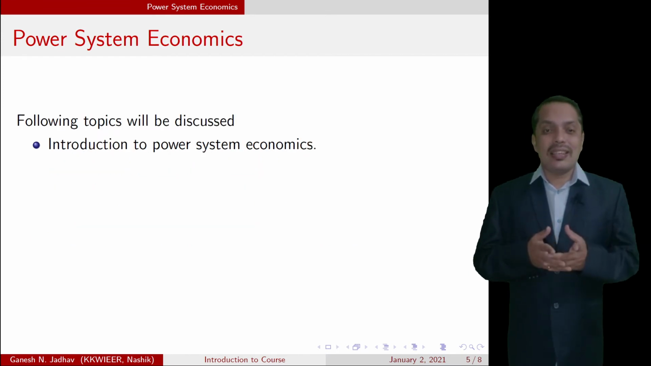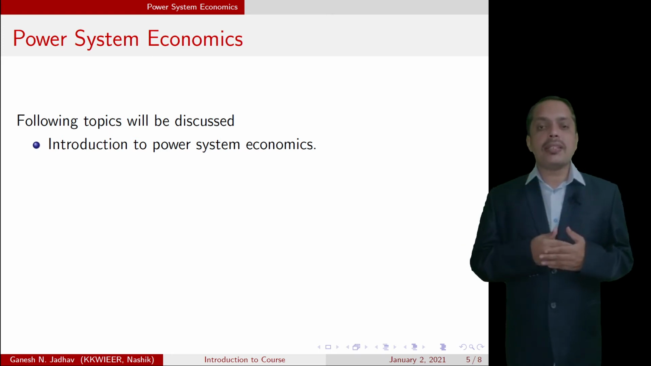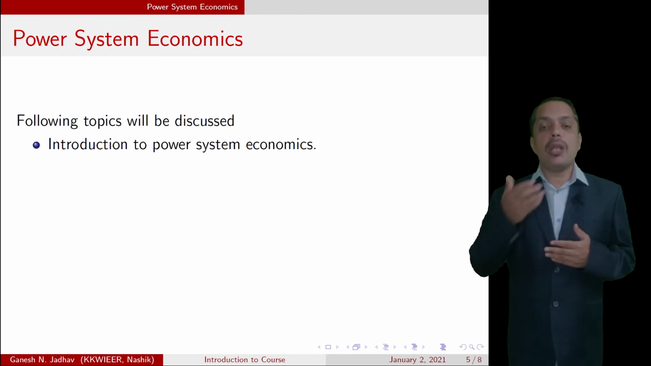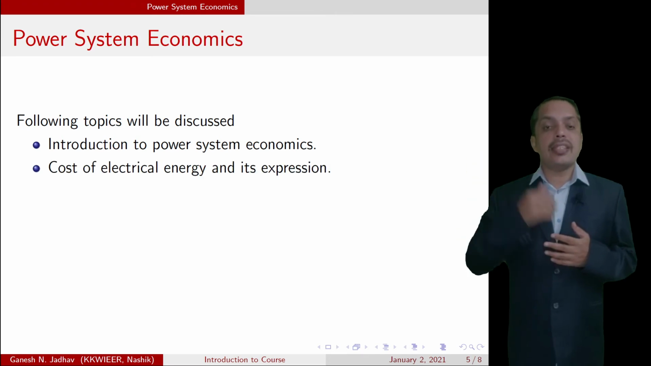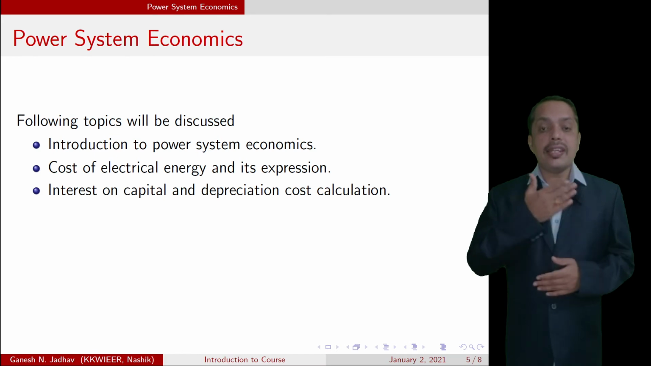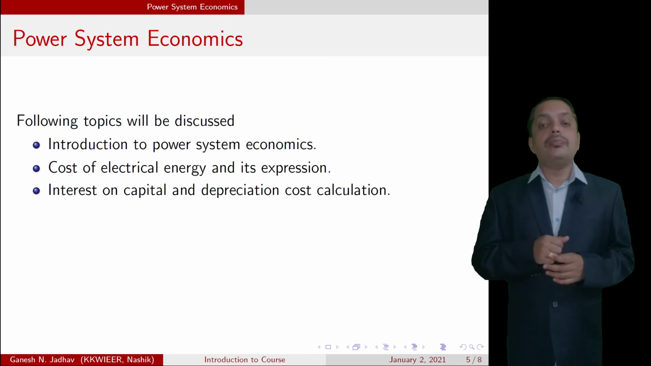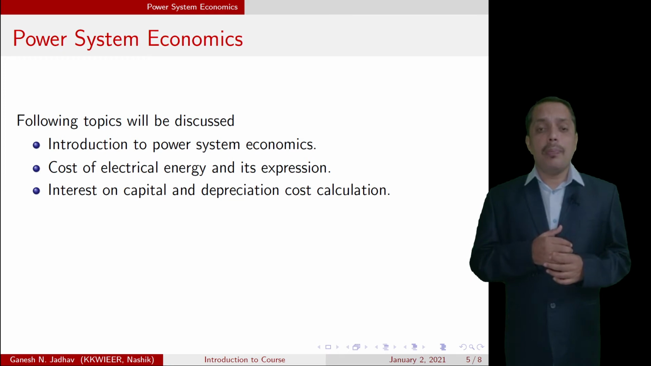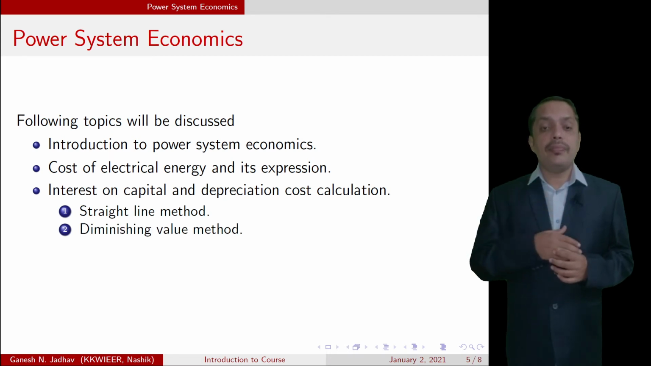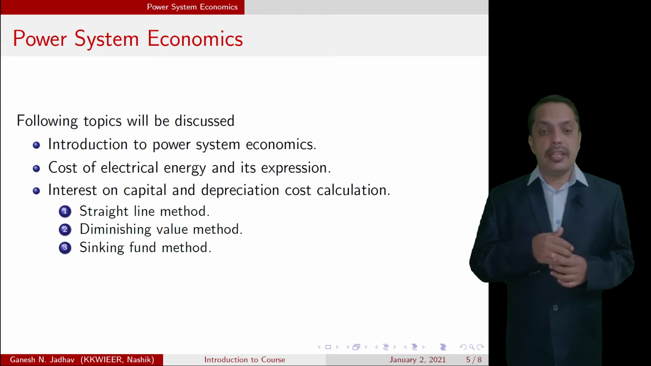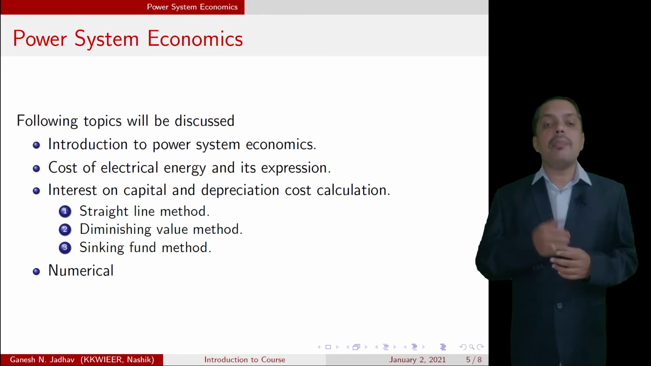So in this course, there are two parts. One is power system economics. In power system economics, the following points will be discussed: introduction to power system economics, cost of energy and its expression, then interest on capital and depreciation cost calculation of the plant. For depreciation cost calculations, the first method is the straight line method, the second is the diminishing value method, and the third is the sinking fund method. We are going to study these three methods for depreciation calculations, and numericals based on all this.